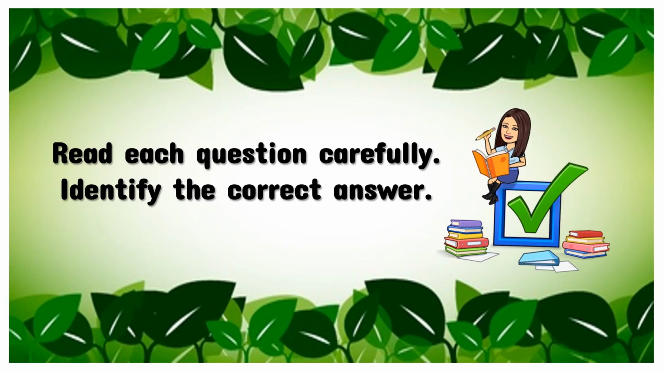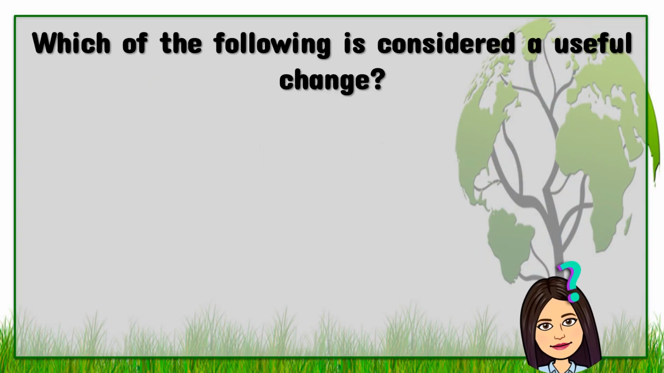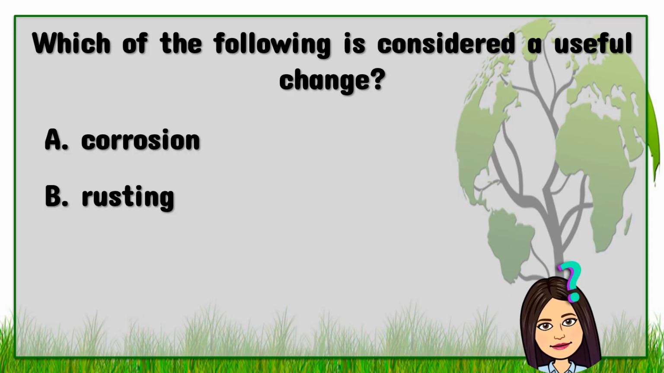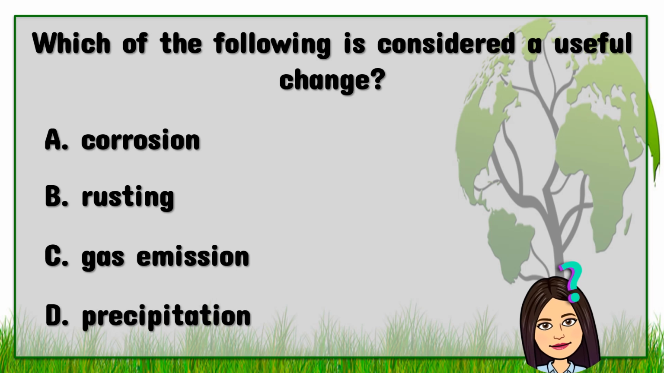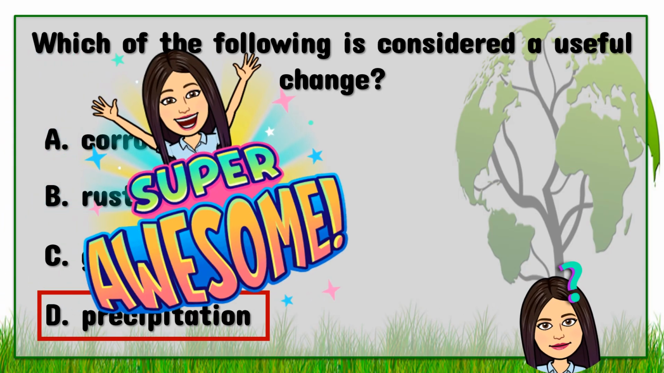Read each question carefully. Identify the correct answer. Which of the following is considered a useful change? A. Corrosion. B. Rusting. C. Gas emission. D. Precipitation. The answer is D. Precipitation.